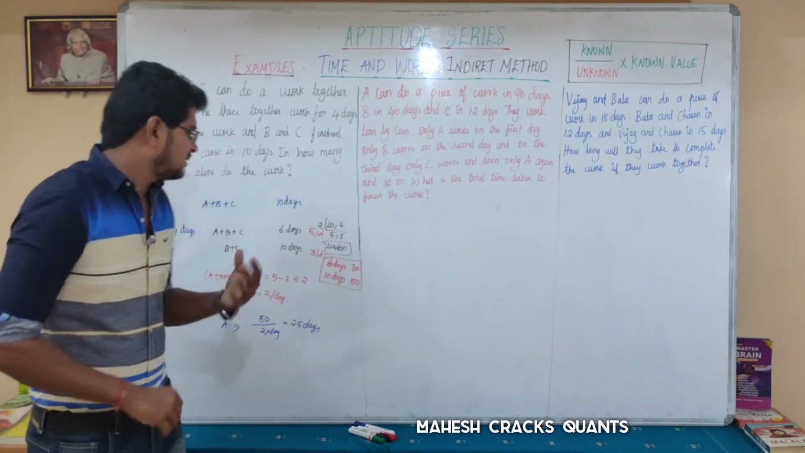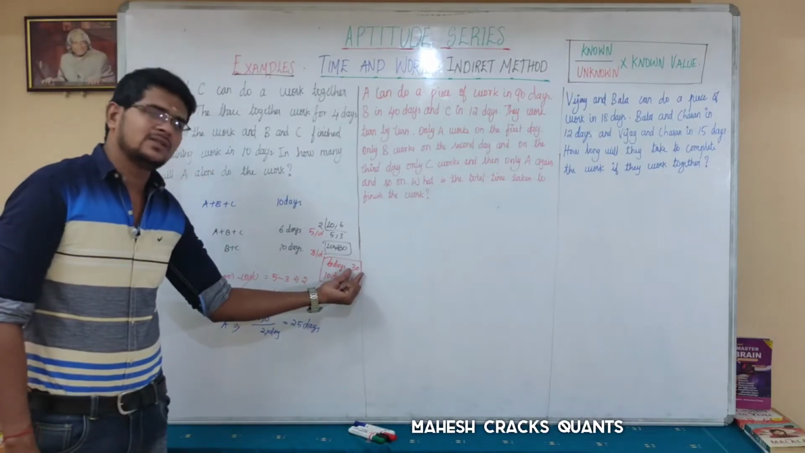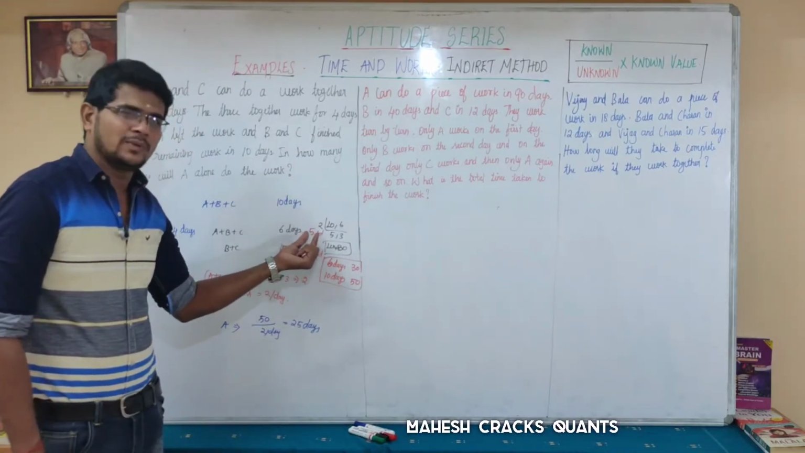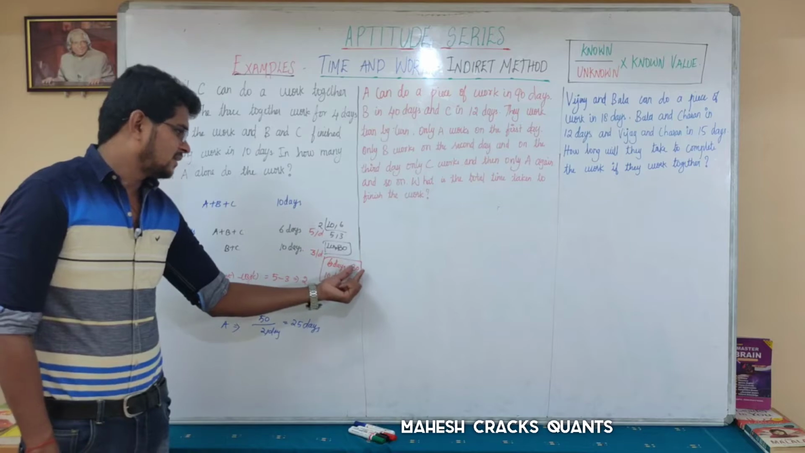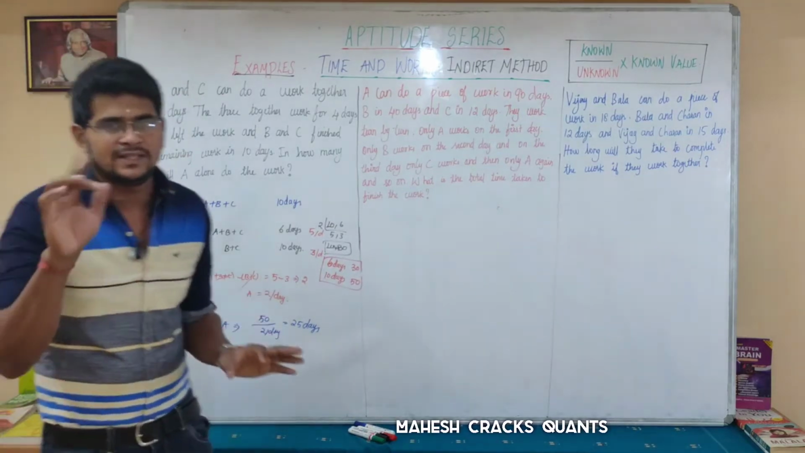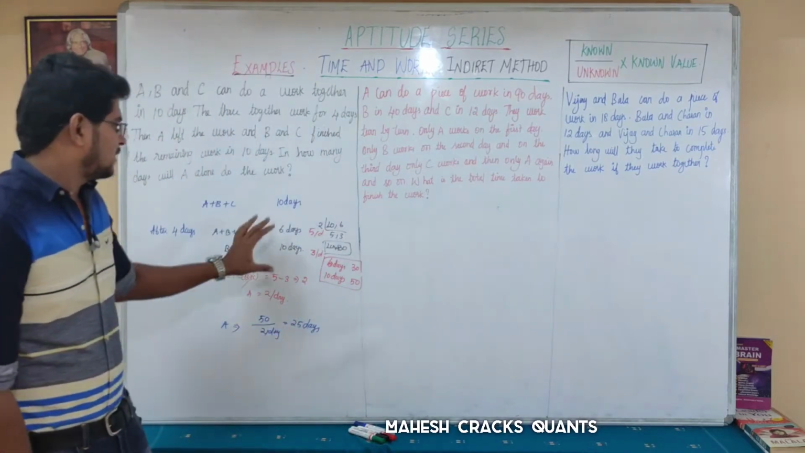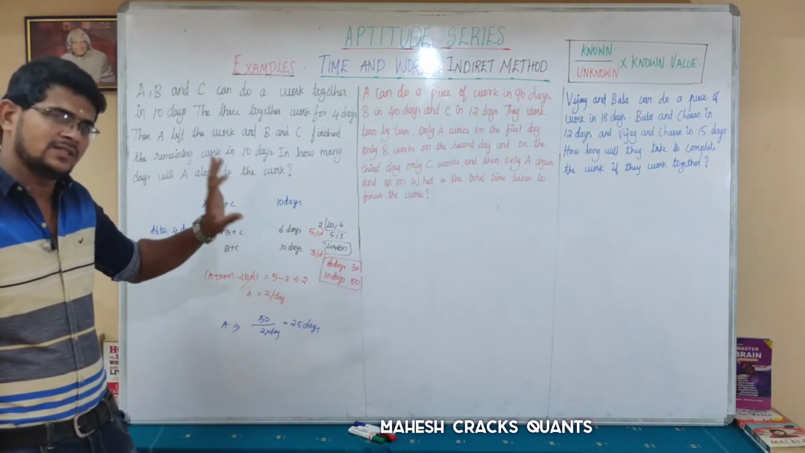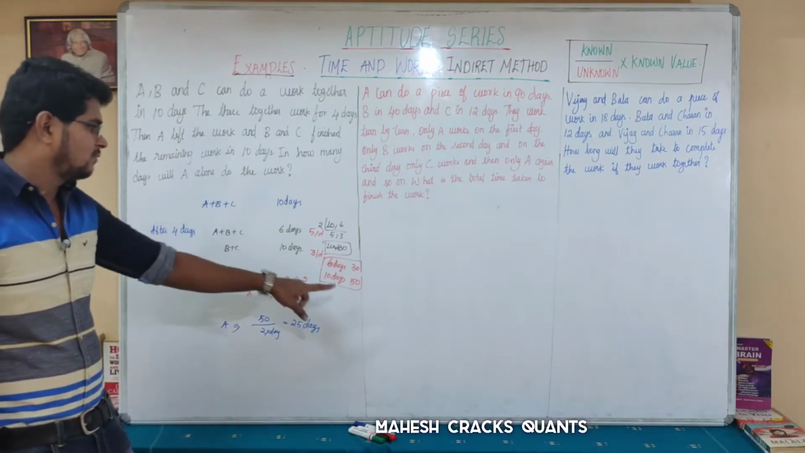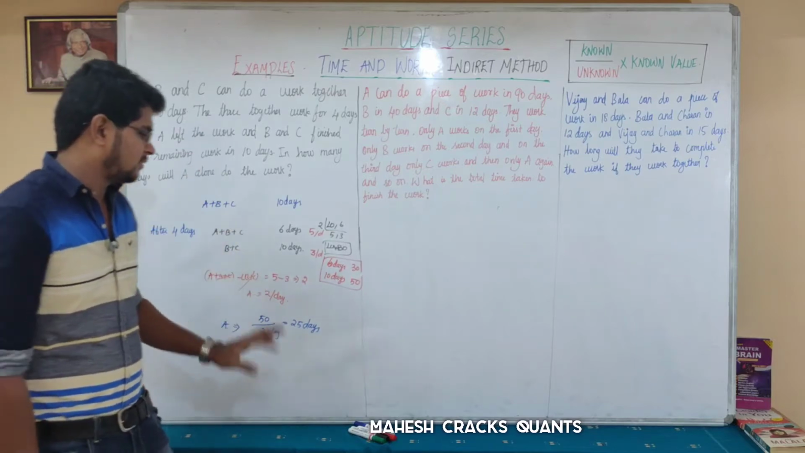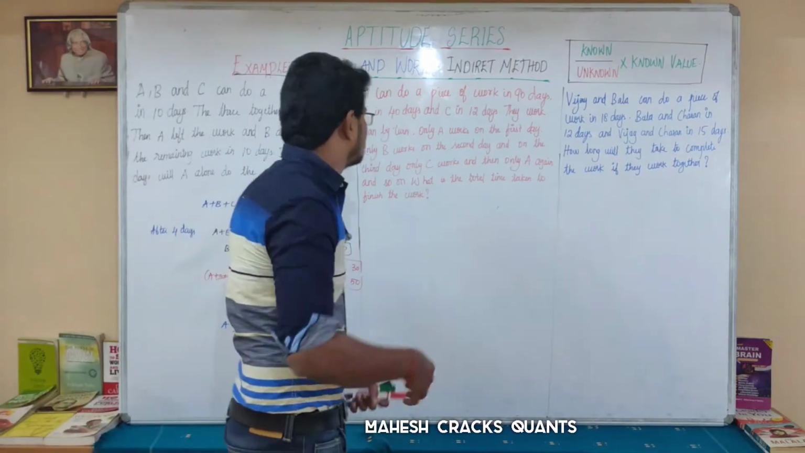If the question is like that, then you have to calculate the value for 30. A's work is 2 per day, and 30 work will be finished in 15 days. 30 by 2, 15 days. So the remaining work alone, A will finish in 15 days. The whole work, 50 work, will be finished in 25 days. Let's move on to the next question.